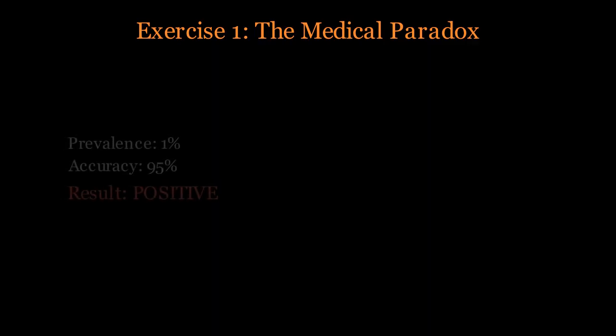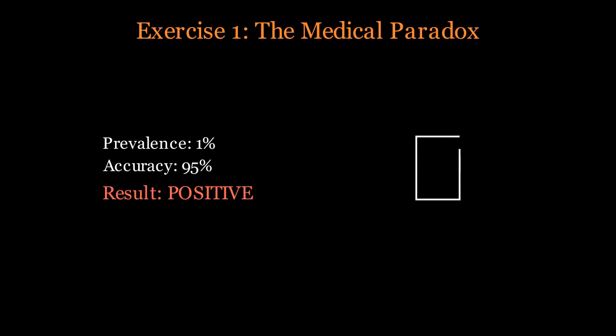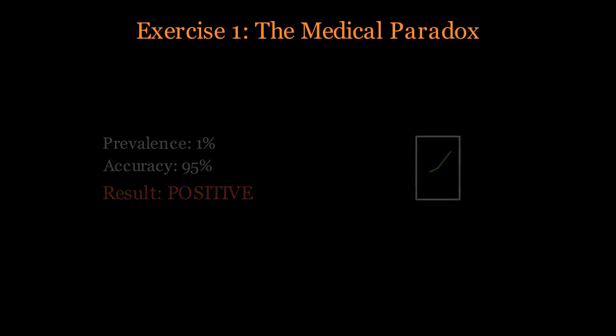Exercise 1, the medical paradox. Imagine a rare disease that affects only 1% of the population. You decide to take a highly advanced diagnostic test that is 95% accurate, meaning it correctly identifies the disease 95% of the time and correctly identifies healthy people 95% of the time. You take the test and the result is positive.